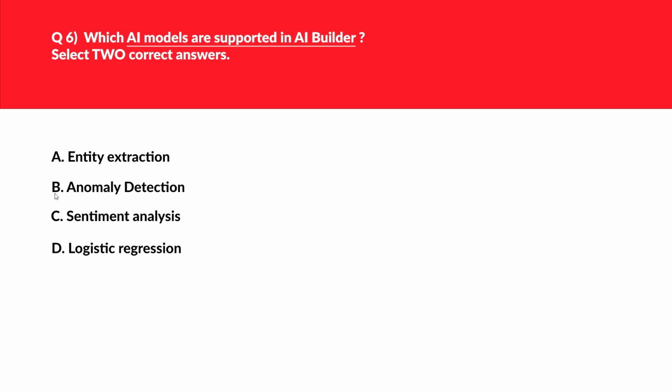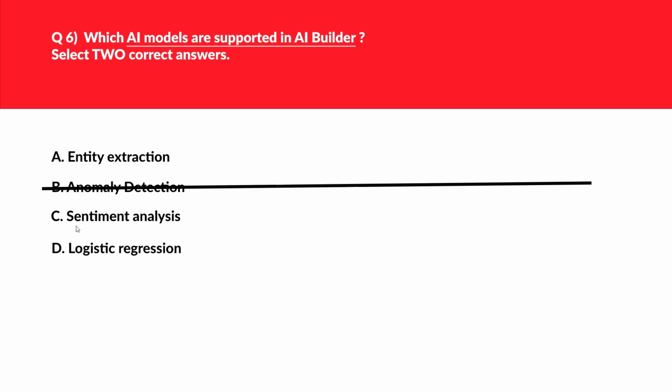Let's look at option B, that is anomaly detection. Anomaly detection is about finding patterns in the data that do not conform to expected behavior, such as financial fraud detection. This is not supported, hence we'll reject this option.